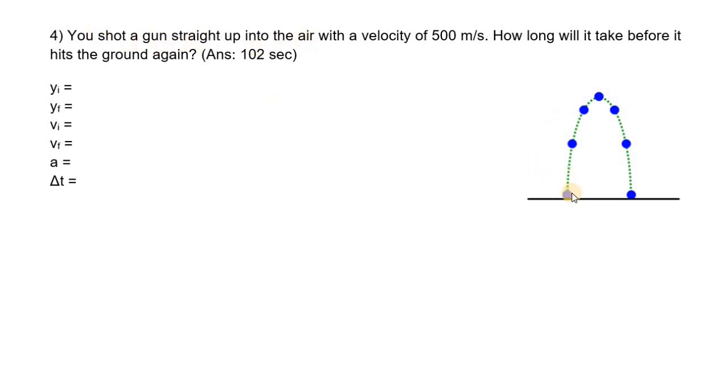All right, so I guess we shot the bullet straight up in the air and it's coming back down. So once again, we're going to be saying that this is our initial position. This is our final position. Once again, the whole reason why we like that is because we know that this is going to be equal to 0.